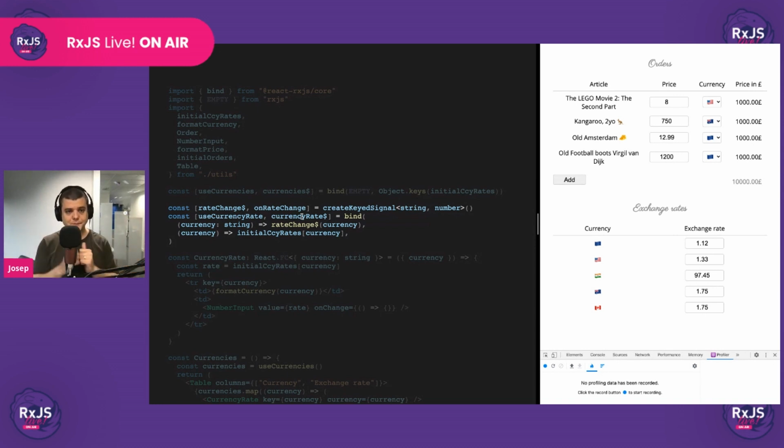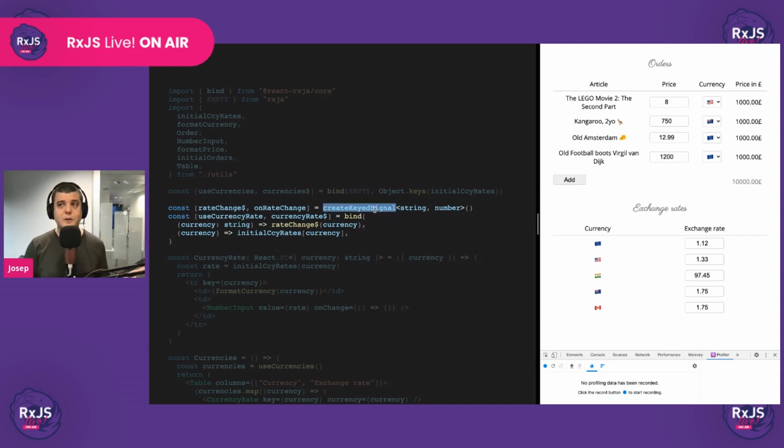external events, okay? Now, sometimes we want to partition these signals so that each instance has their own signal. Like here, right? We want for each currency to have a signal for when the user is editing that currency, okay? For those cases, we use create key signal.